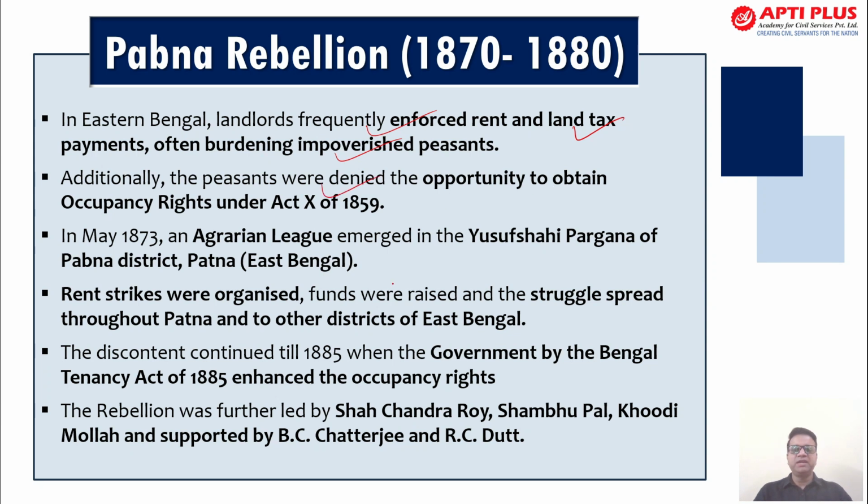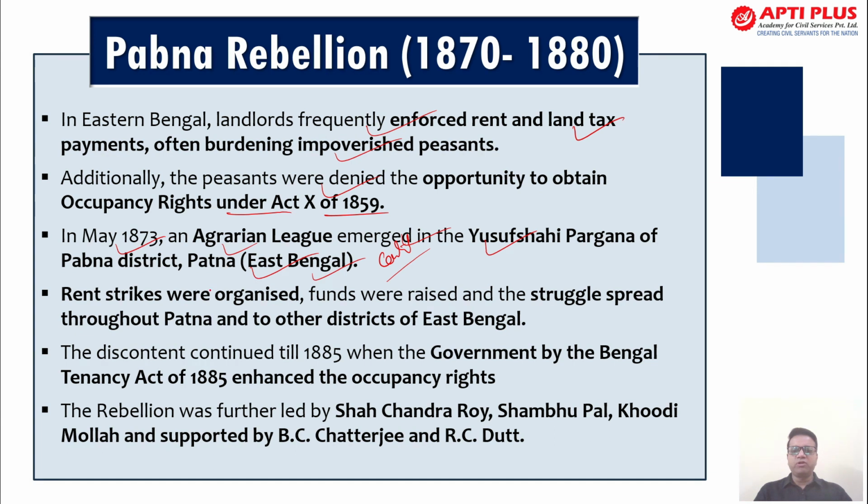Additionally, the peasants were denied the opportunity to obtain the occupancy right under Act 10 of 1859, a provision which was specifically set for the peasants to get the benefit, but it was abrogated. Now in May 1873, the Agrarian League emerged in the Yusuf Shahi Pargana of the Pabna district, which is in East Bengal. I told you, in present-day central Bangladesh. So make sure you do not get confused with the present day.